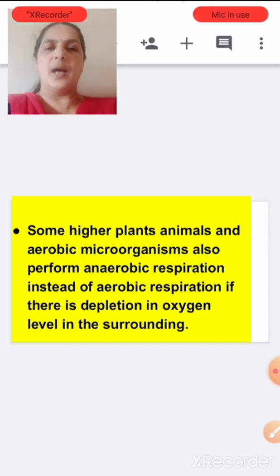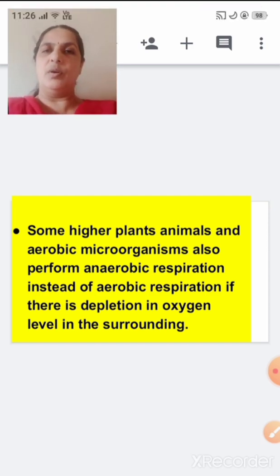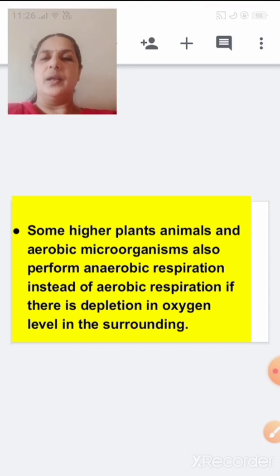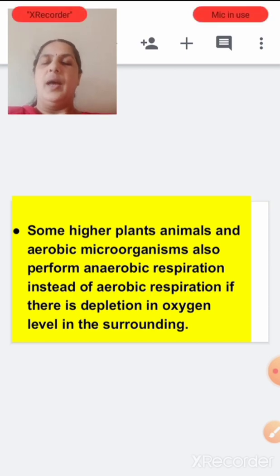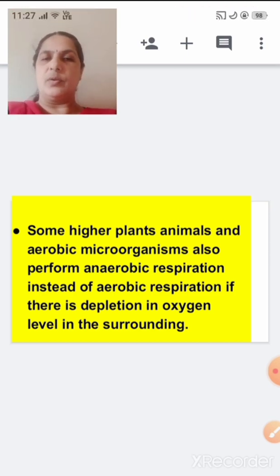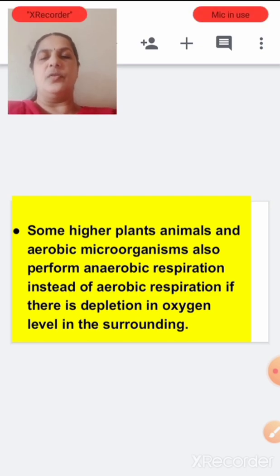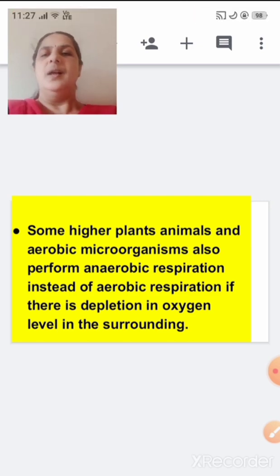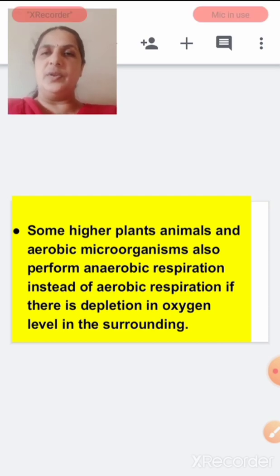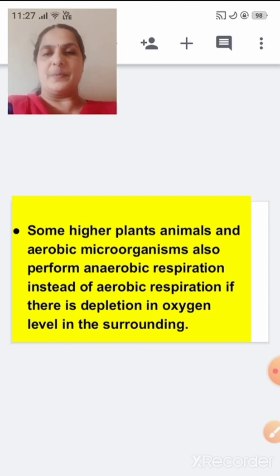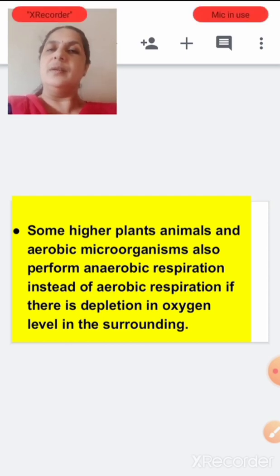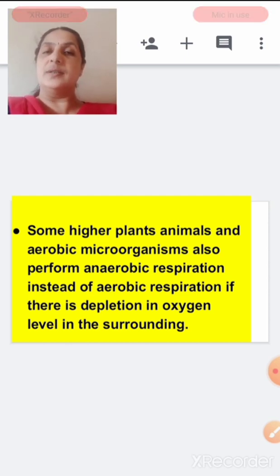Even some higher plants and animals, not only microorganisms, and aerobic microorganisms also, perform anaerobic respiration instead of aerobic respiration. That is, higher plants and animals, even human beings, sometimes undergo anaerobic respiration, in the absence of oxygen.